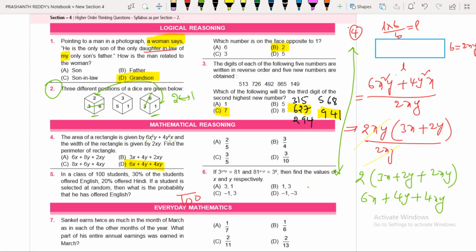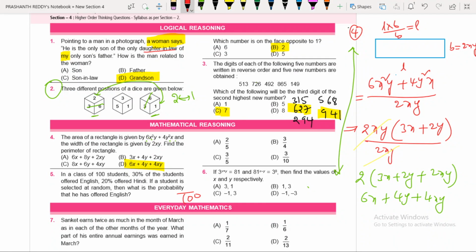100, because the total number of students is 100. Favorable number of outcomes is 100. Nice. Out of 100, 30%. 30% of 100 means 30 and 20% of 100 means 20. What does it mean? 30 students offered English, 20 students offered Hindi.